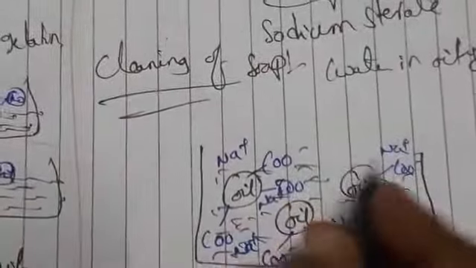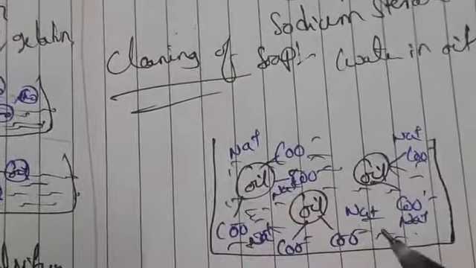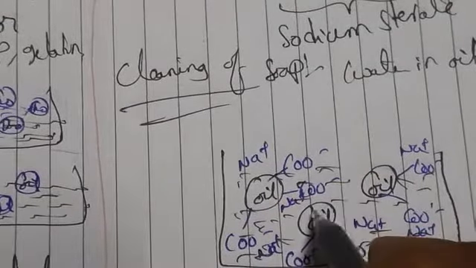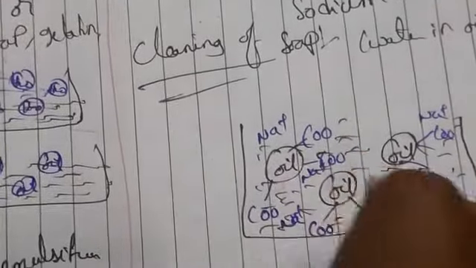If you have observed clearly, when you dip a dirty cloth in the solution of the soap or detergent, we have a non-polar end. Non-polar is nothing but the same type of molecules, polar means different molecules. So the non-polar end of the soap dissolves in the grease.